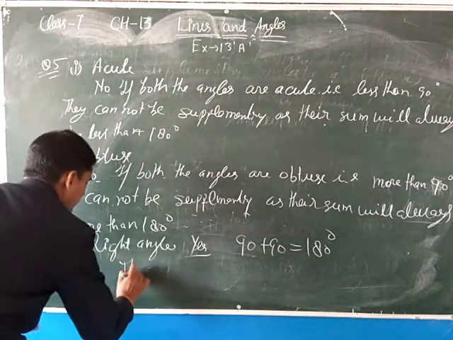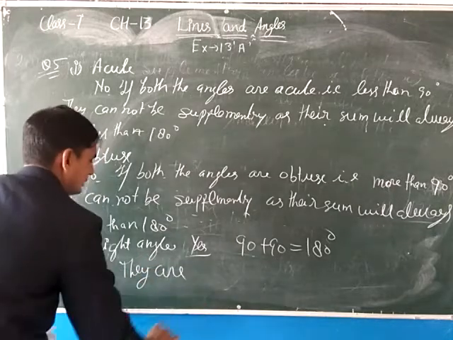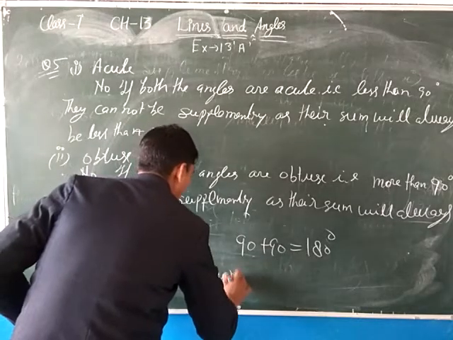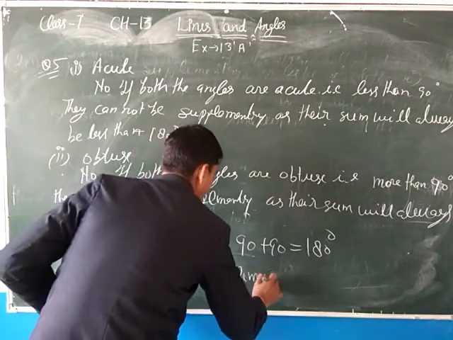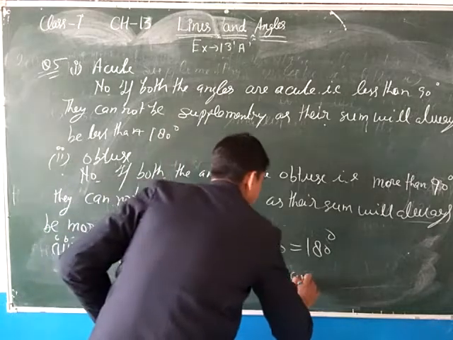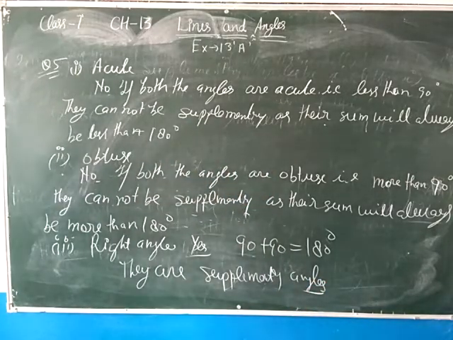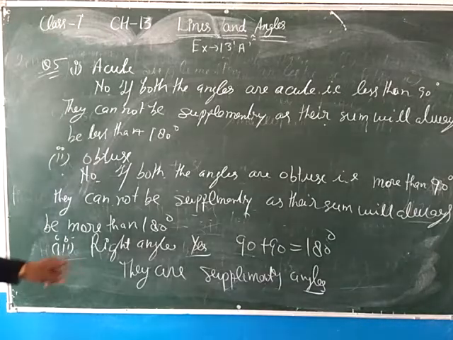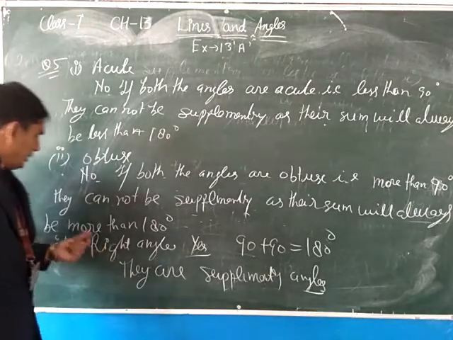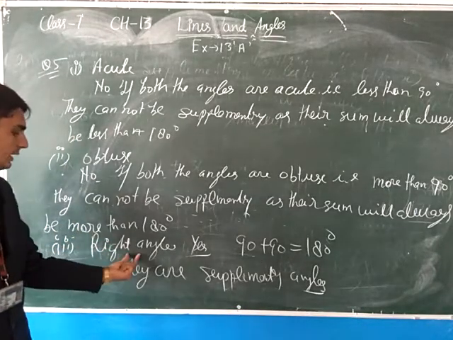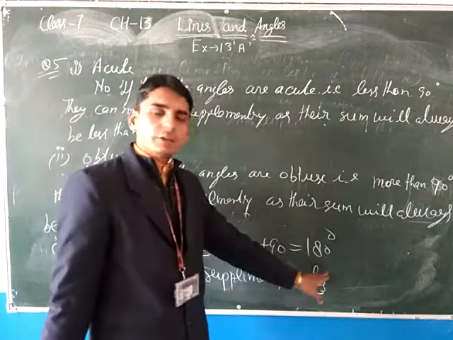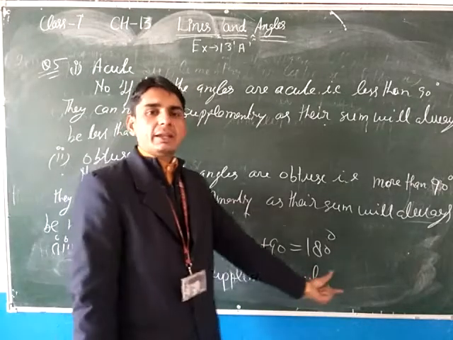So they are supplementary angles. Means just only one case, because they are 90 degree. So 90 plus 90 equals 180. Means they are supplementary angles.